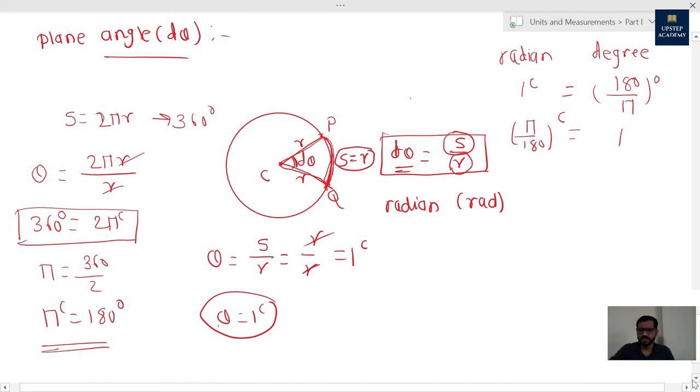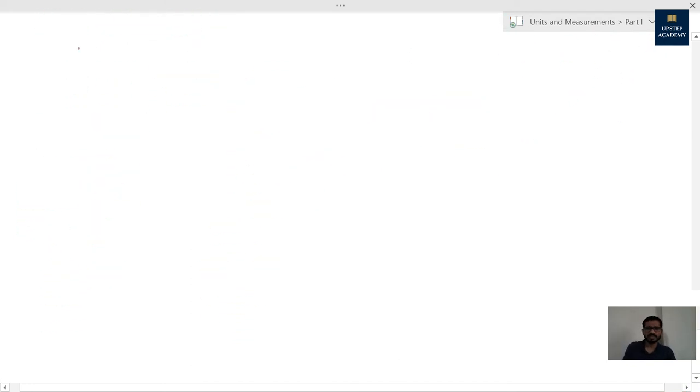Let's go towards a new concept, that is solid angle. Its symbol is d omega. Now try to understand: plane angle was related to a shape on a plane, but solid angle is related to a body in 3 dimensions.